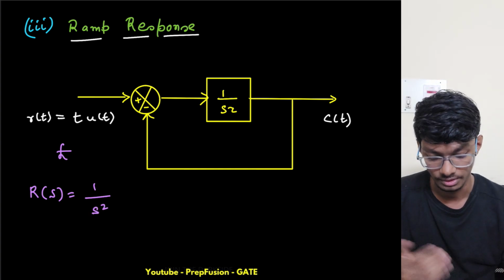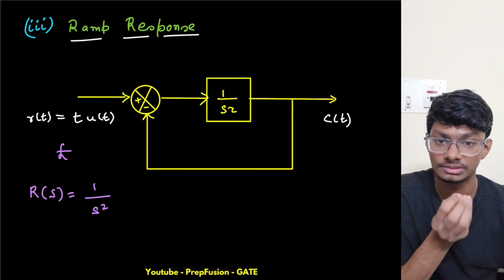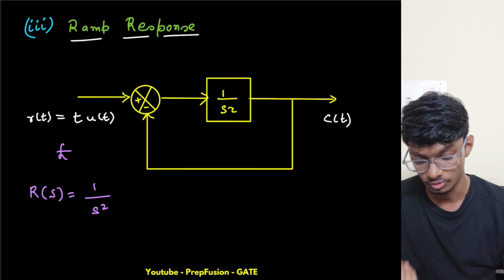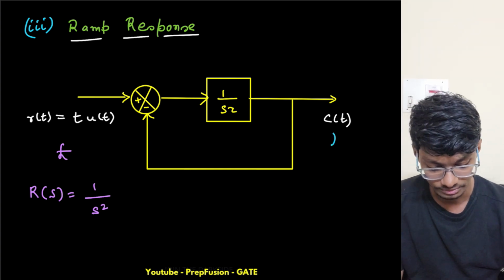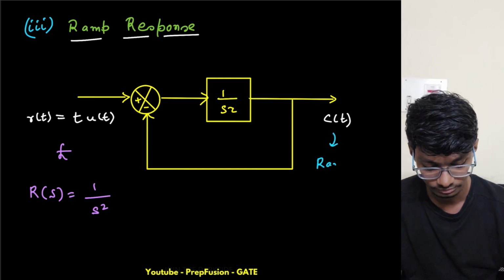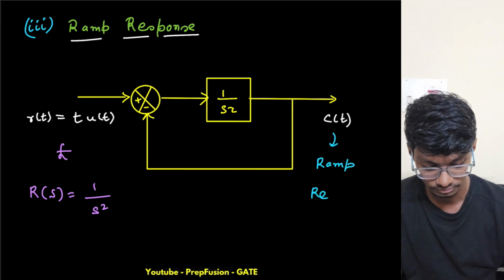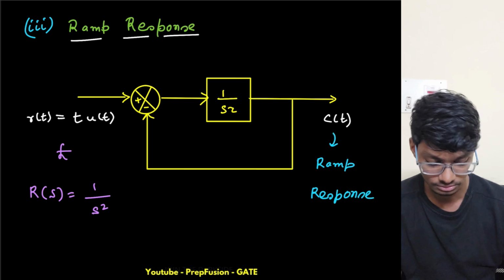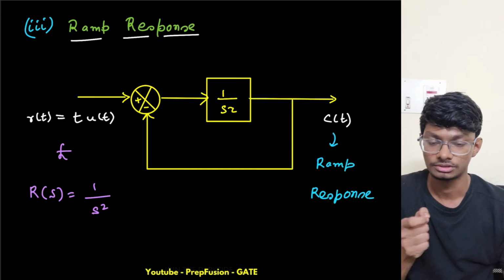This is my Laplace transform, and if we have given the input as ramp, then the response is known as ramp response, right?